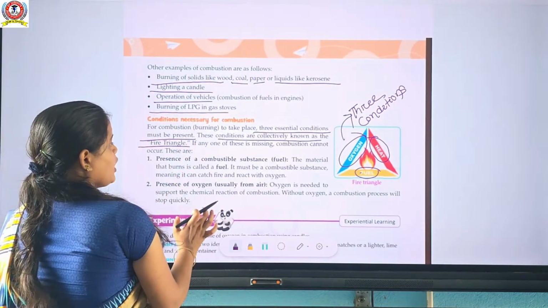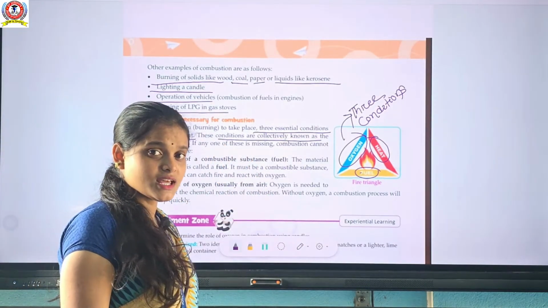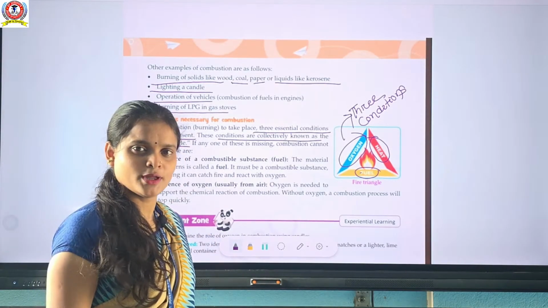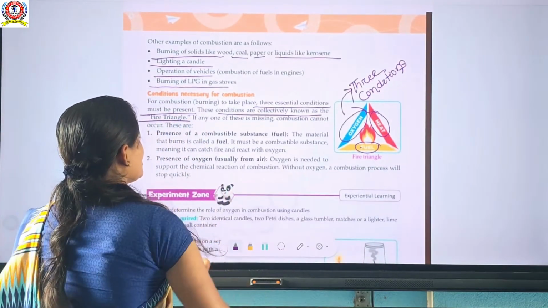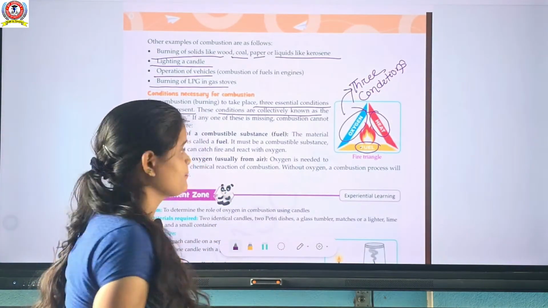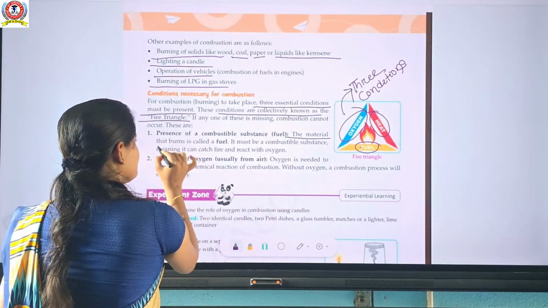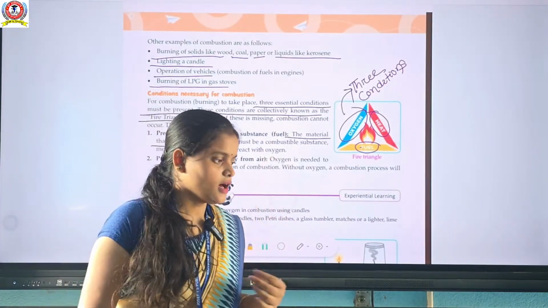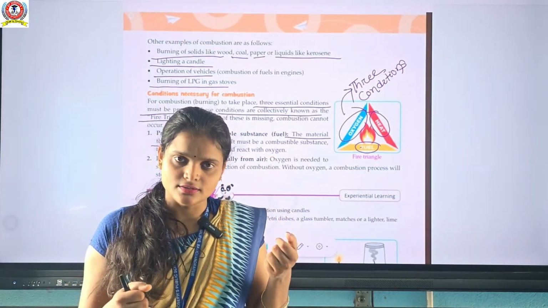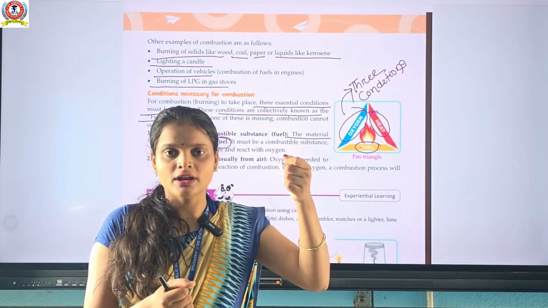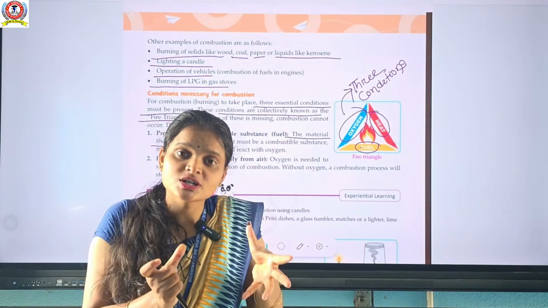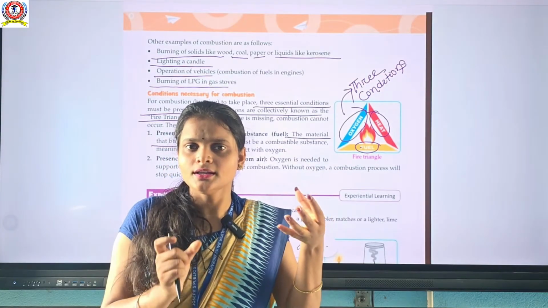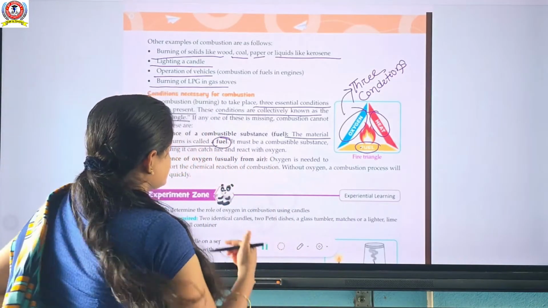So, presence of a combustible substance. What is a combustible substance? I have already told you; mention it in the comments. Presence of a combustible substance means fuel. The material that burns is called fuel. The thing we burn, suppose one is paper and the second is a lighter, a fire. The burning paper is the combustible substance. The paper you burn is a combustible substance.